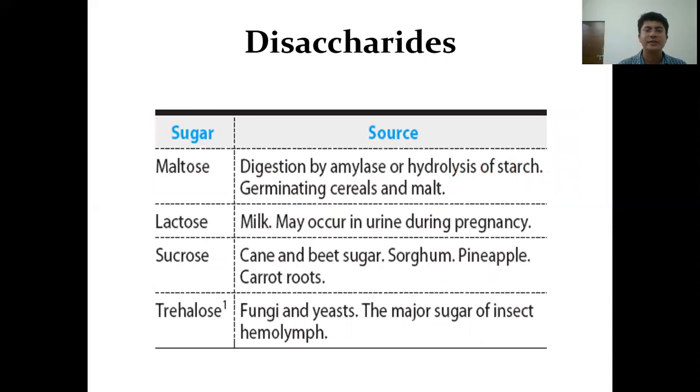Disaccharide examples are shown in this table. The examples include maltose, lactose, sucrose, and trehalose. Maltose is the product of starch hydrolysis by amylase and is composed of 2 glucose units. Lactose is found in milk, often referred to as milk sugar. Sucrose is found in cane and beet juice. It is also found in sorghum, pineapple, and carrot fruits. Trehalose is found in fungi and yeast, and is a compound found in the hemolymph of insects.